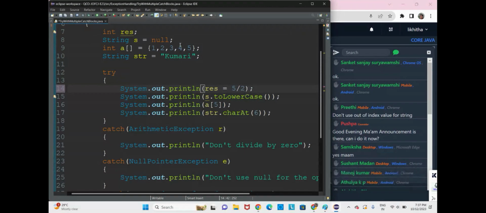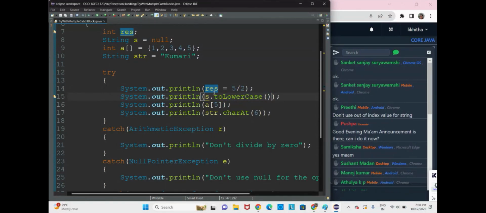Now the first data we are getting, in the first line here, r is equal to 5/2. So 2 2s are 4, and we will get the data 2 because the result is of int type. In the next statement we are having an exception. What exception? We are having a null pointer exception. So here we will get a null pointer exception. Why? Because we are lower casing the null. Null should not be lower cased, that is the problem. Here the first line neatly executes, and it will go to the next line. Now there is a problem.